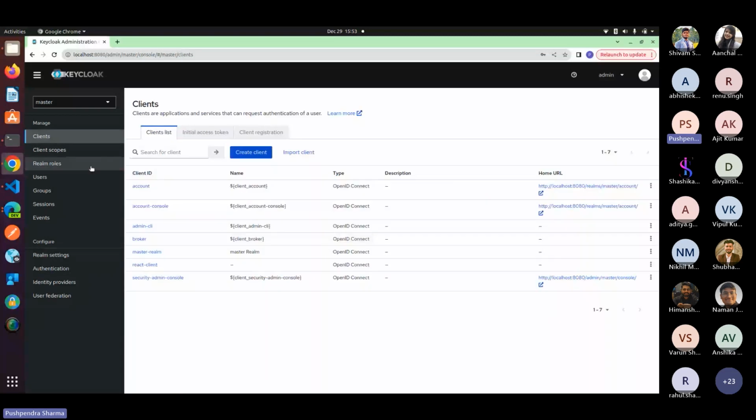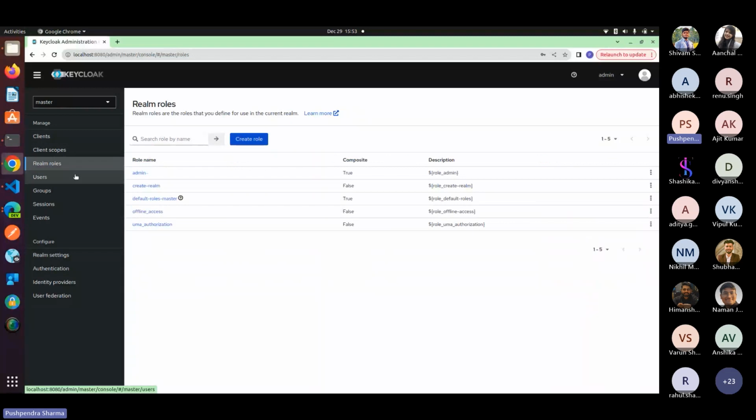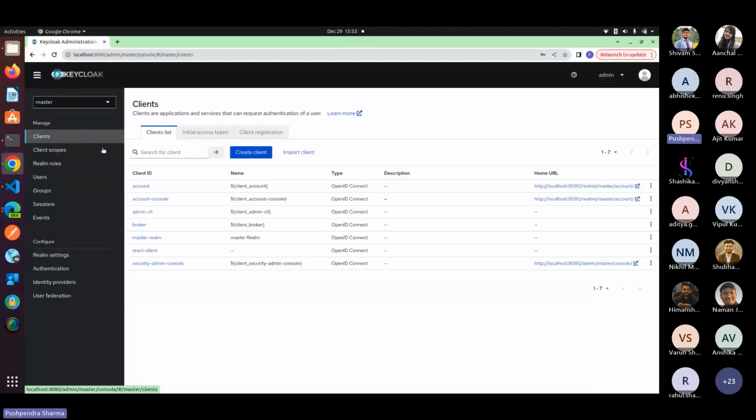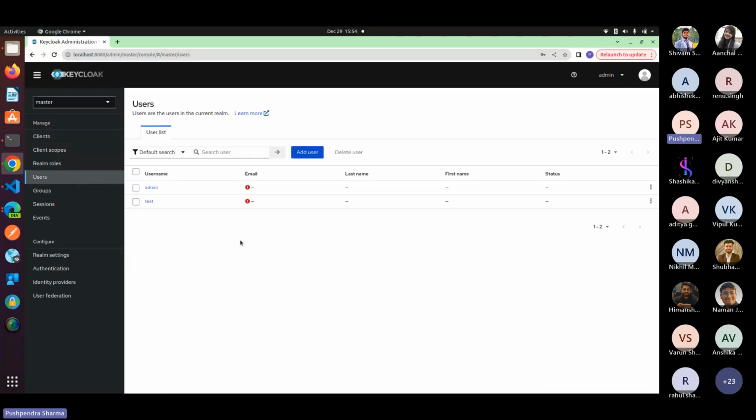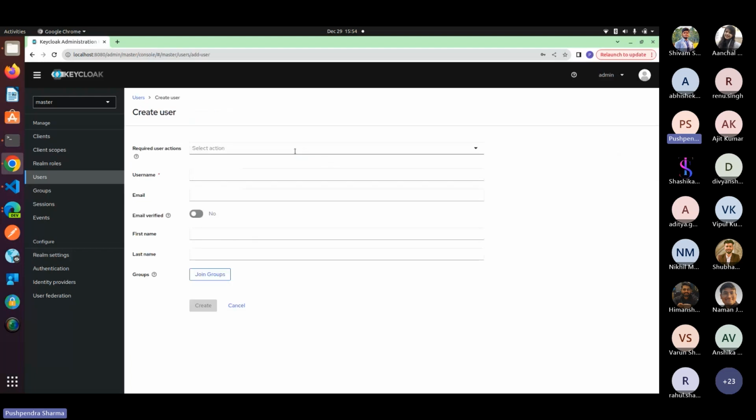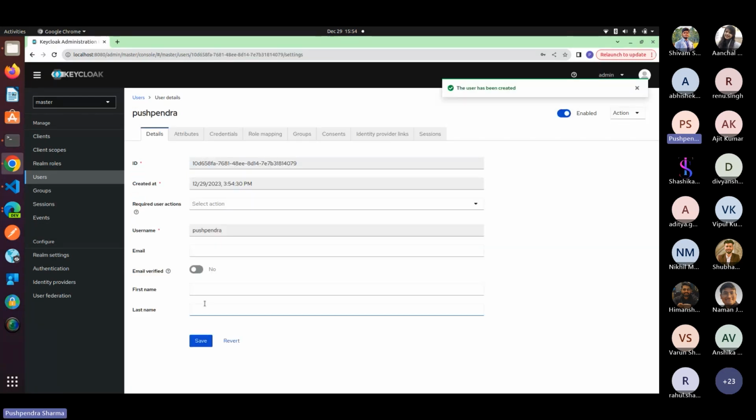Yeah, so it will open the Keycloak admin page where I can manage all the credentials, clients and realm roles, and user access. I already set up my client machine, which will use the React localhost 3000 port. The only thing I have to do now is set up the user section. If I want to add one more user, I can simply add the username, Pushpendra, my name, and if I want to skip the email, first name and last name, I can do that.